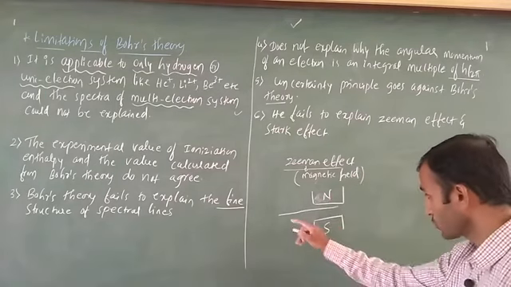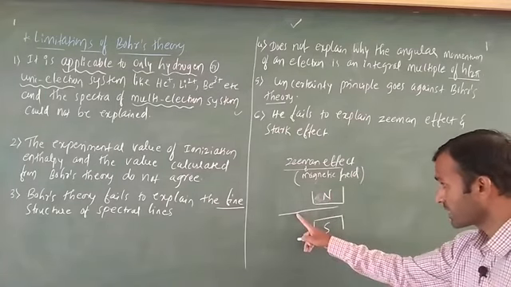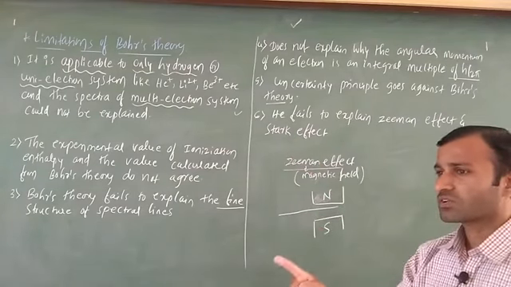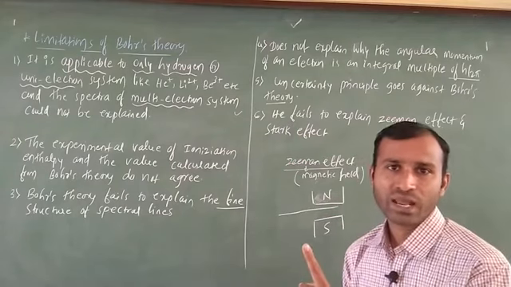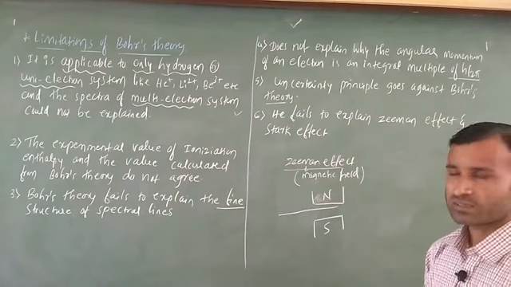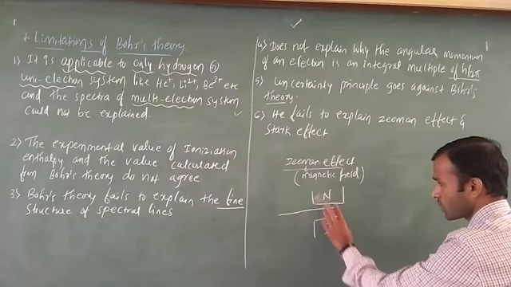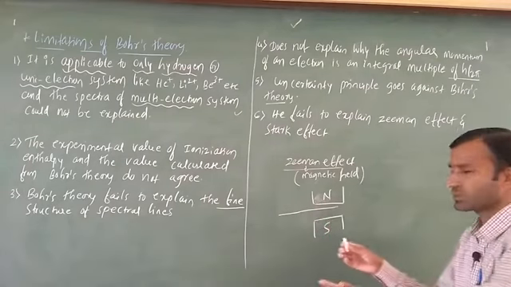Okay, Zeeman, he is going to pass one single line. Why is he going to consider a single line? Because of only one electron. If only one electron is there, that can give only one spectral line, no? But in this case it is not like that. In this case what happens? This single electron is going to pass through north and south, they are going to use north and south, meaning a magnetic field.